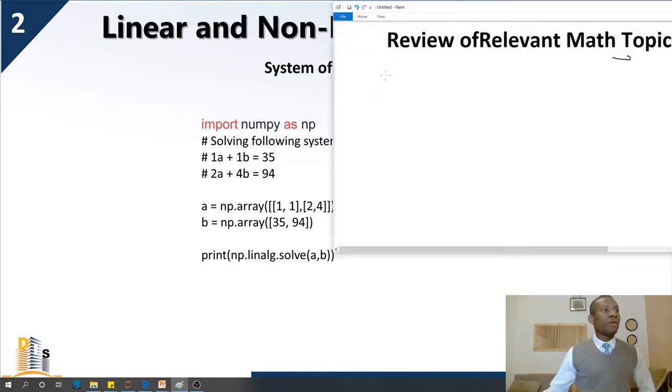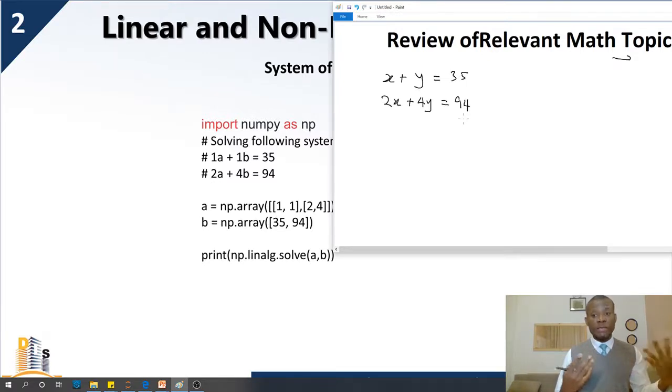So if we have x plus y is equal to 35, and we have 2x plus 4y is equal to 94. So this is a system of equations, and for sure you know it's linear algebra because there is no exponential, there is no x squared or y squared or cube or something like that. So how do we solve for x and y? Another name is simultaneous equations because we have two unknowns. For sure it could be 3, it could be 4 unknowns, but the way to solve it in Python is